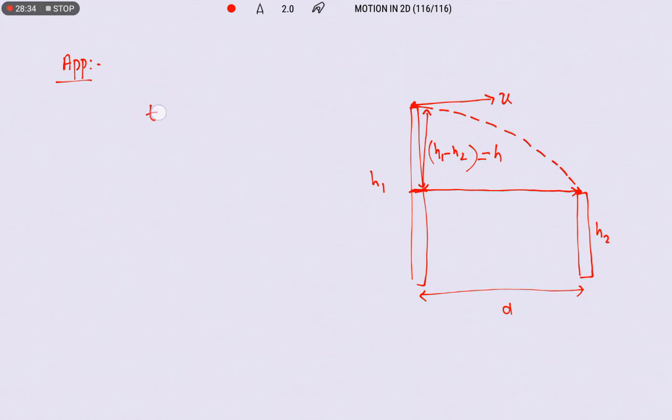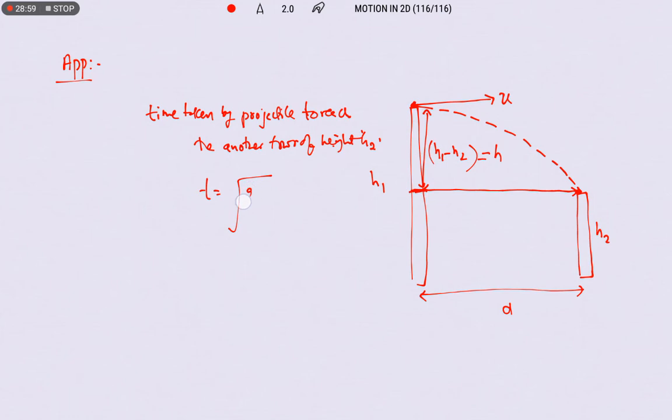Therefore, time taken by the projectile to reach the other tower of height h2 we can write. So the time taken formula is under root of 2h by g. So here h we know is h1 minus h2, so under root of 2 times (h1 minus h2) by g. So this is the time.